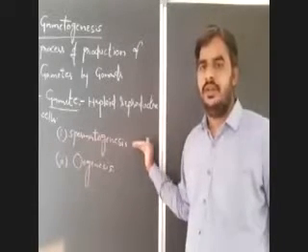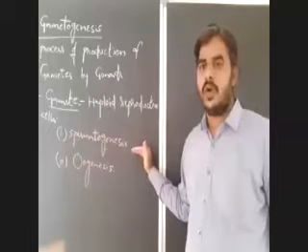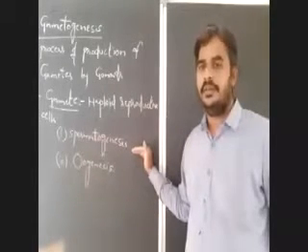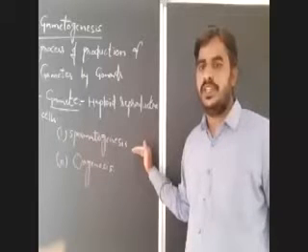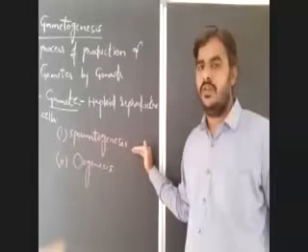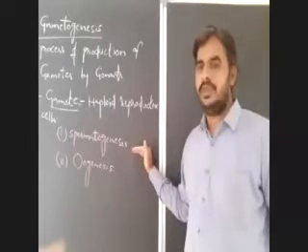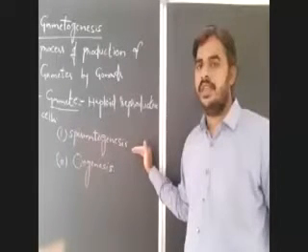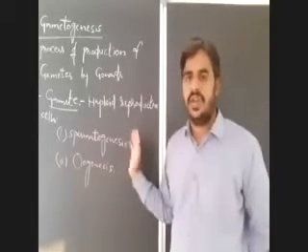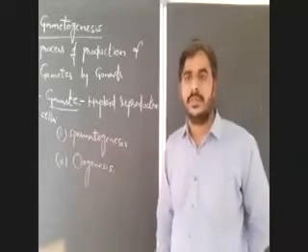Write down the definition. The process of production of spermatozoa in the seminiferous tubules of the testis in male is known as spermatogenesis.